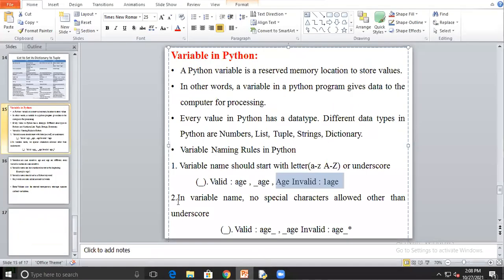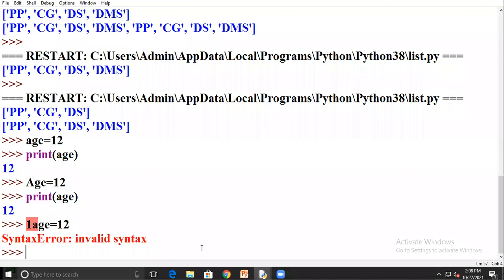Why? Because the rules are like we will write the variable with small and capital letters, or we are using the underscore. It doesn't allow space in between. So suppose I write here age space age1 is equal to 12.